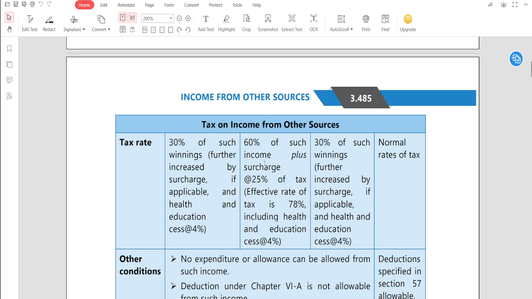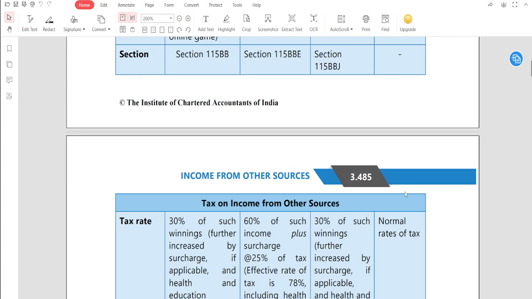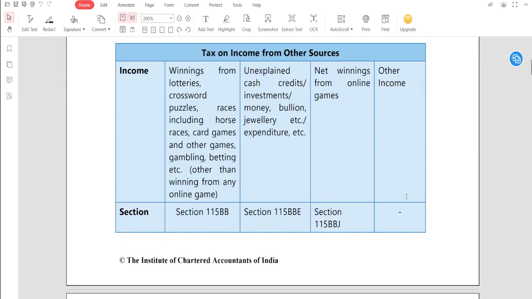And also there is an imprisonment clause. जेल भी हो सकता है guys, imprisonment. So these are all the provisions with respect to the tax rate. And guys, other sources का income जो होता है ना, other income, ये normal rate of tax होता है. तो guys आपको मैं ये provision why we made and going through, because other sources में ये सारे incomes आते हैं guys. Okay, other sources में सारे incomes आते हैं, लेकिन इनका tax calculation अलग है. We have to understand these incomes come under other sources, and also come under the calculation of total income, but all these incomes are chargeable to tax at a separate rate.